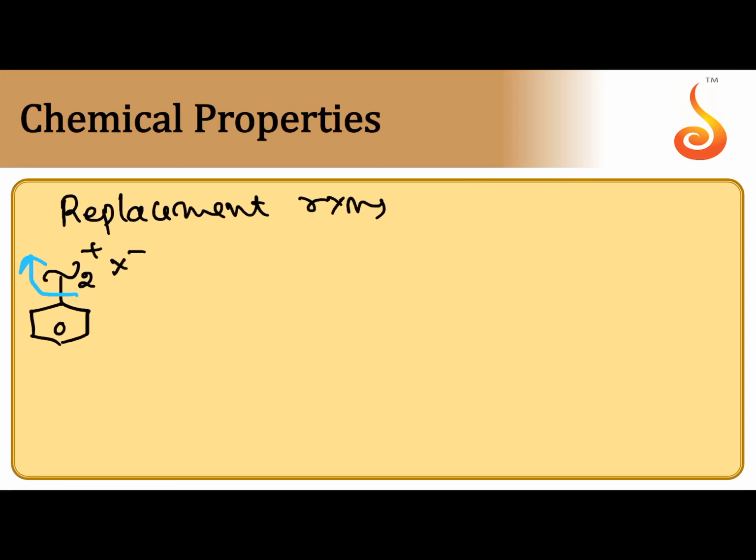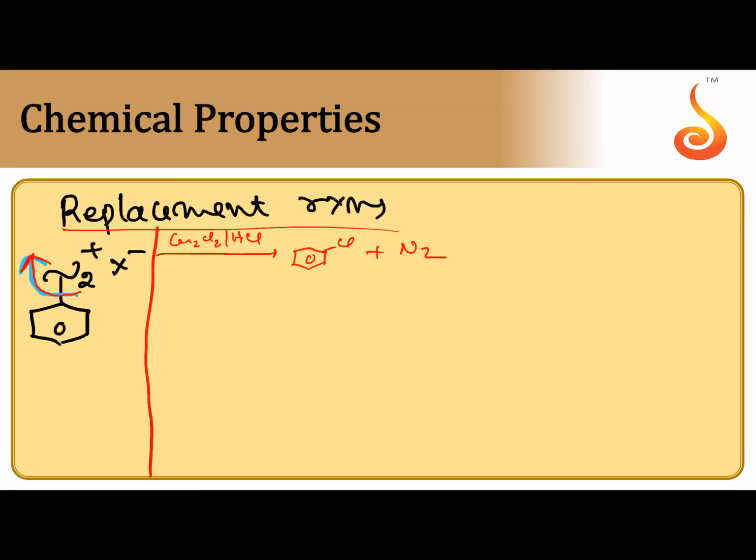The reactions of benzene diazonium salts are of two types; first, replacement reactions. When benzene diazonium salt is reacted with cuprous chloride and HCl, as we already studied, N2 plus is simply replaced by Cl minus, and we can get chlorobenzene. This is called the Sandmeyer reaction. Instead of cuprous chloride, we can even use cuprous bromide. Instead of cuprous chloride and HCl, copper and HCl can also be used. This is a little bit of a later method for the preparation of chlorobenzene. This is Gattermann's reaction. So if copper and HCl, Gattermann; copper chloride and HCl, Sandmeyer reaction.